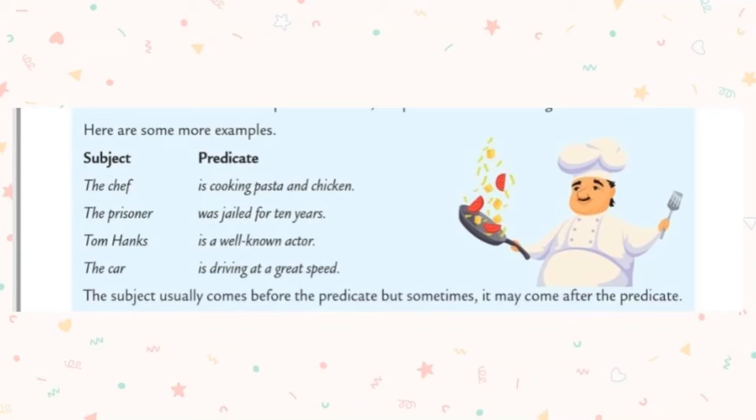Tom Hanks is the subject. Is a well-known actor is the predicate. The car is driving at a great speed. The subject is who or what, so the car is the subject. Is driving at a great speed is the predicate.